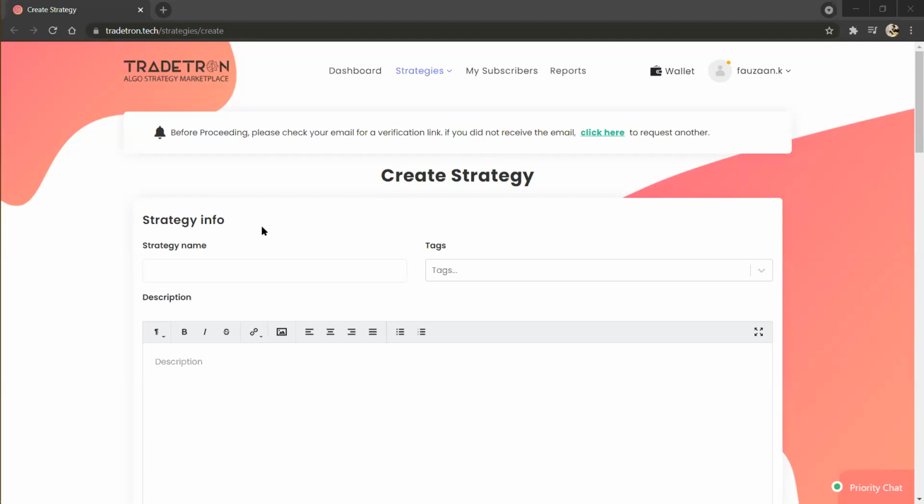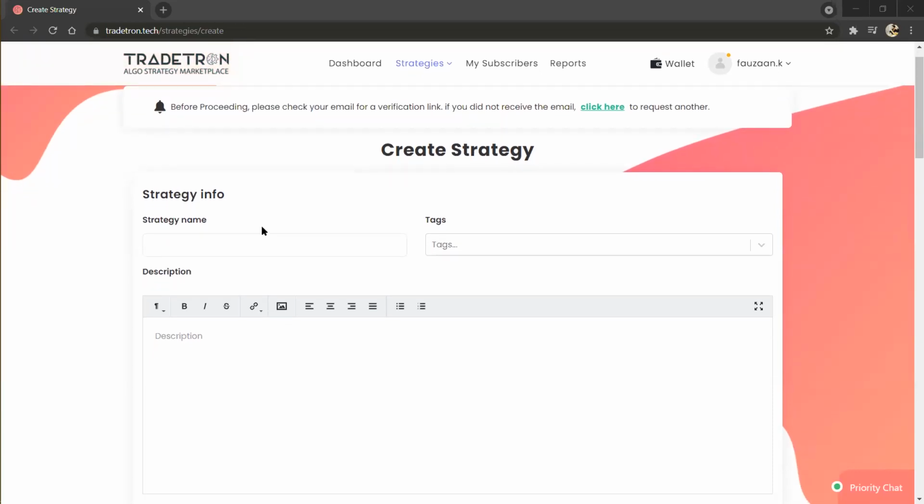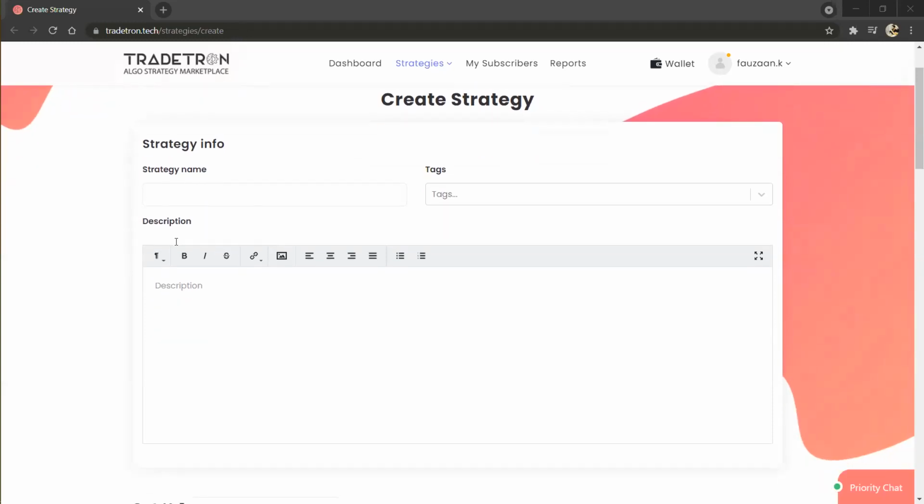As usual, we will start with the basic creation block, so beginners get an idea what this block is all about. I will just go in a brief manner. This is the strategy creation block, the info block basically. Here we assign a name to our strategy, certain tags on which our strategy is based, and we can also assign some description to it.